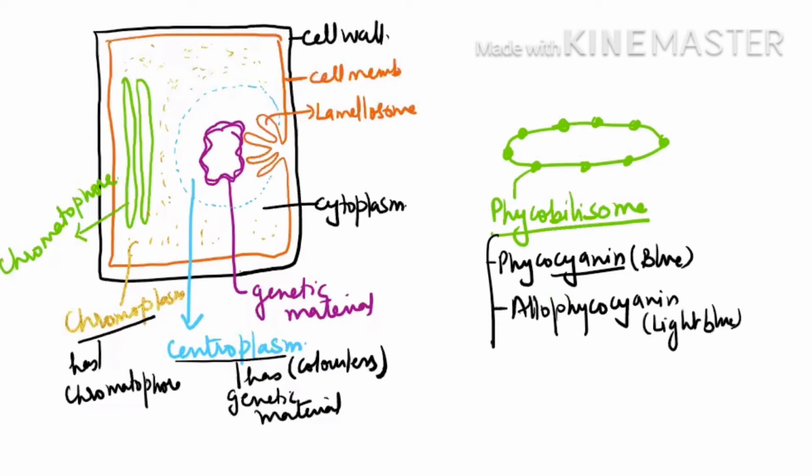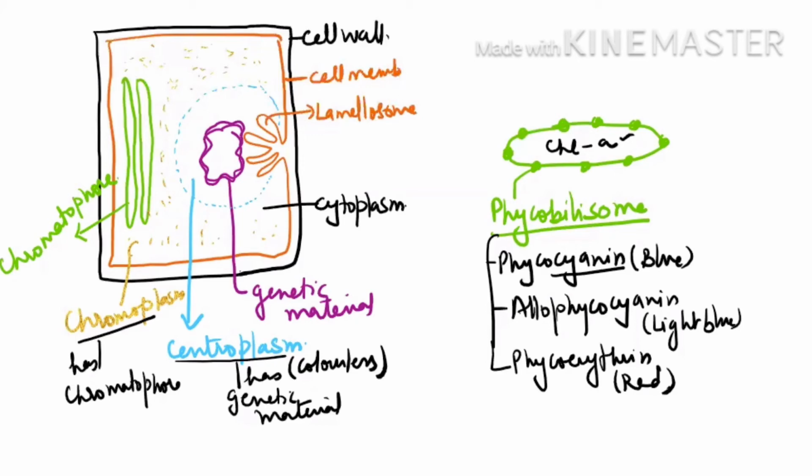And phycoerythrin, which is red color. And in the center, you can just draw it this way for your learning. Here is your chlorophyll A. Because of the chlorophyll A, they can split the water because this is the pigment which is present in the higher plants also. And that is why because of this chlorophyll A, they can do the photolysis.